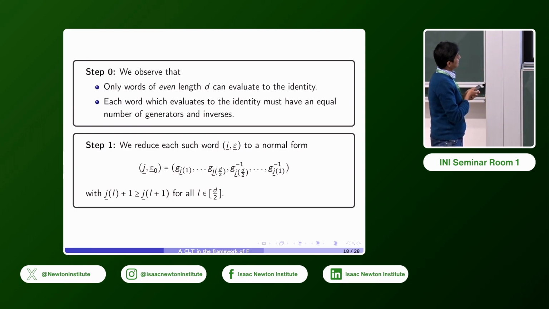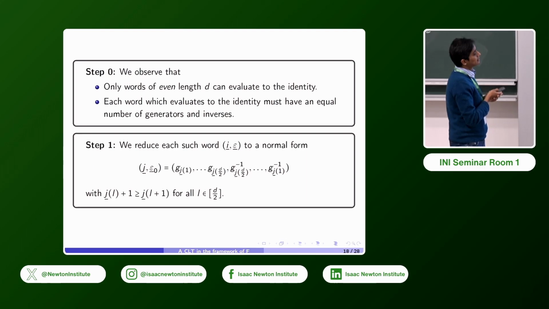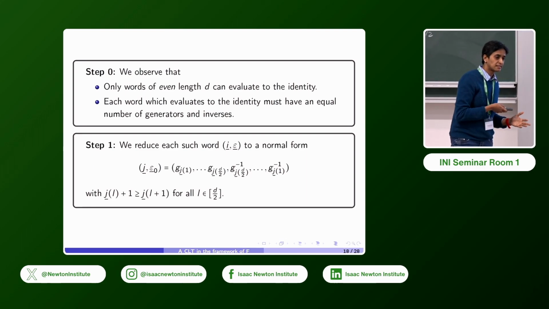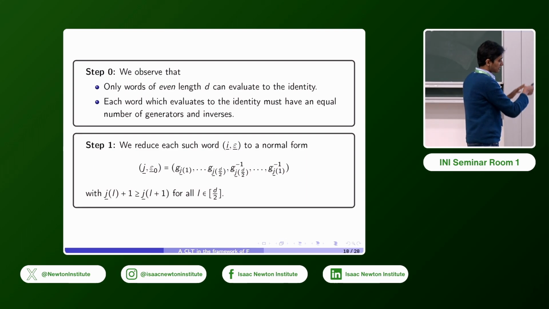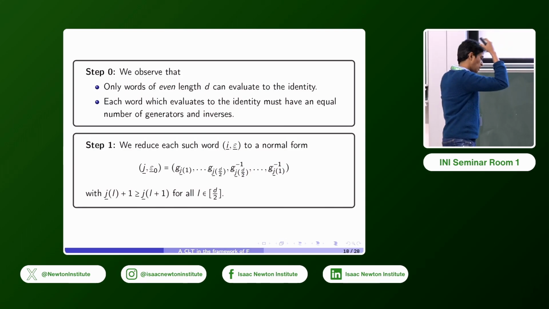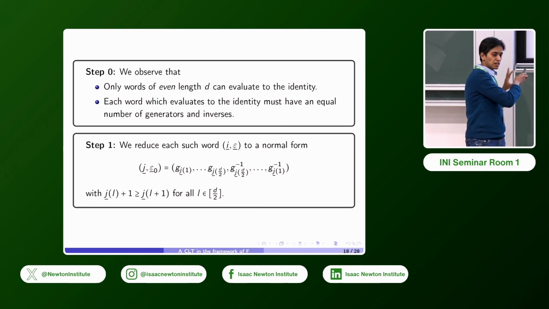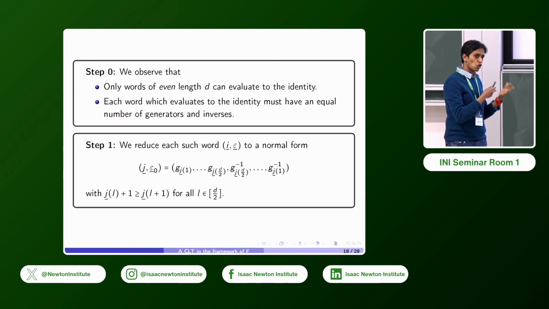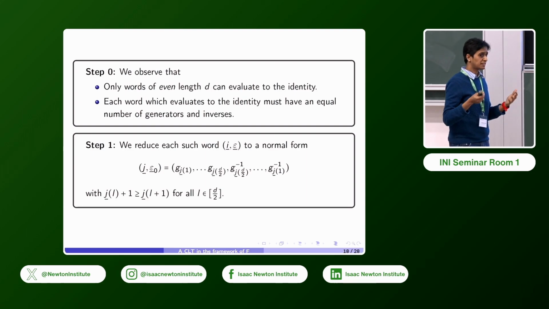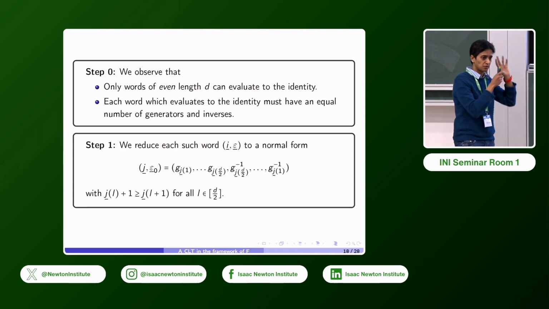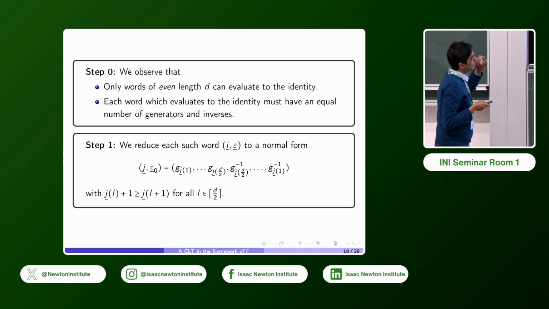And the next observation is that any word that evaluates to the identity must have an equal number of generators and inverses. I will say, however, that we spoke about the generalized CLT. So this doesn't fit into that framework because the sequence AN here is not exchangeable. And it also doesn't satisfy the singleton vanishing property. So it doesn't fit into the framework in the context of that theorem.